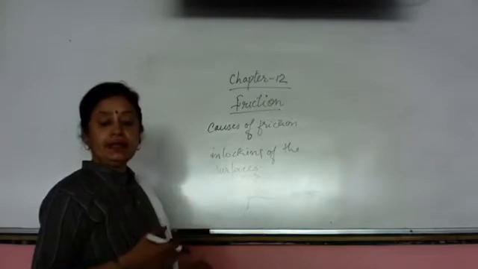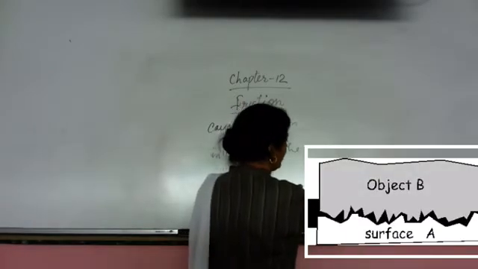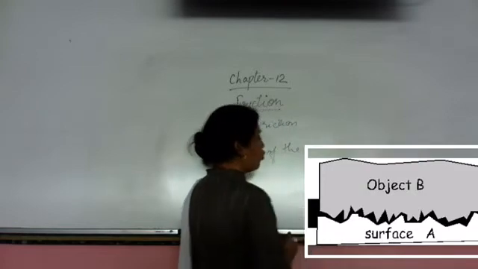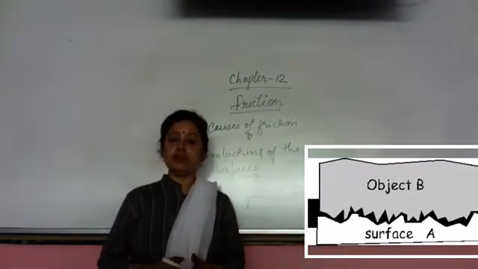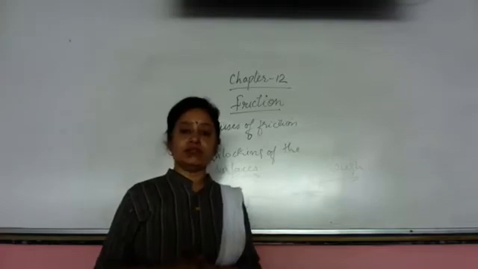Also, you can see in this example that when the surface is rough, the interlocking is more and the friction increases. In the picture, the smoother the surface, the smaller the irregularities, and the rougher the surface, the larger the irregularities, which increase the friction. That's why we can say the smoother the surface, the less the friction; the rougher the surface, the more the friction.